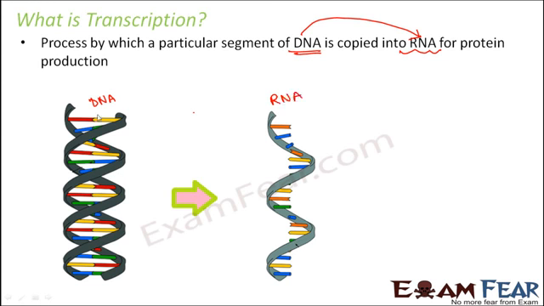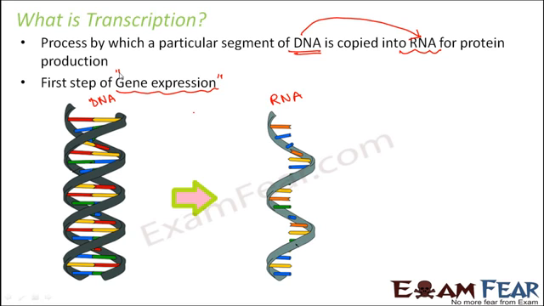It is not that the entire DNA will get copied into RNA. A small portion of DNA will result in the formation of a segment of RNA. So this is the first step of gene expression. Whenever we talk about gene expression, that is expressing the genetic information, RNA comes into the picture. So the lead role is now taken over by RNA when we talk about gene expression.